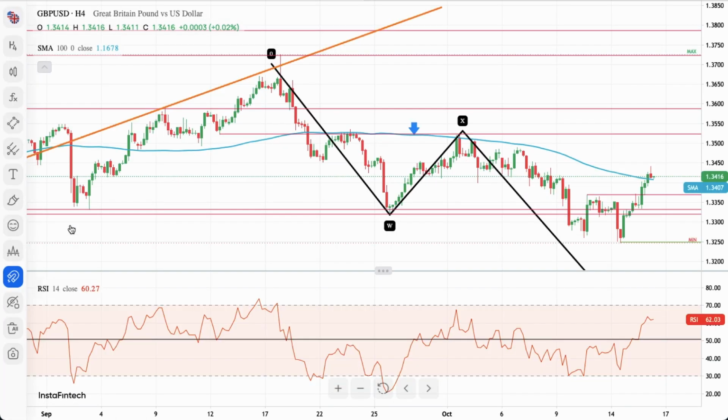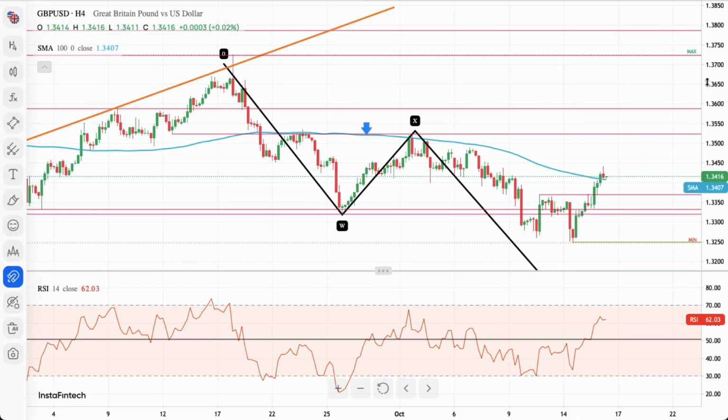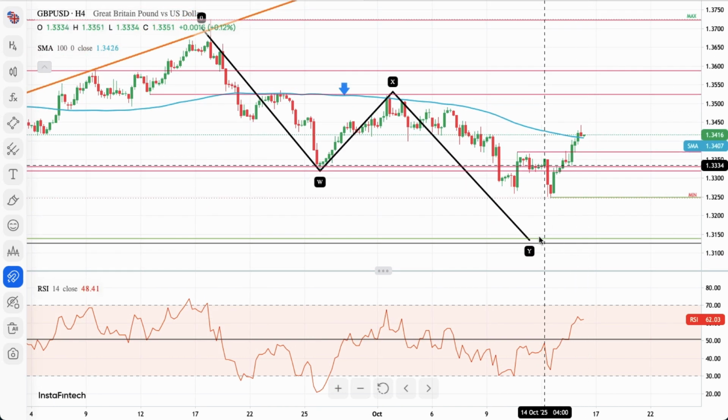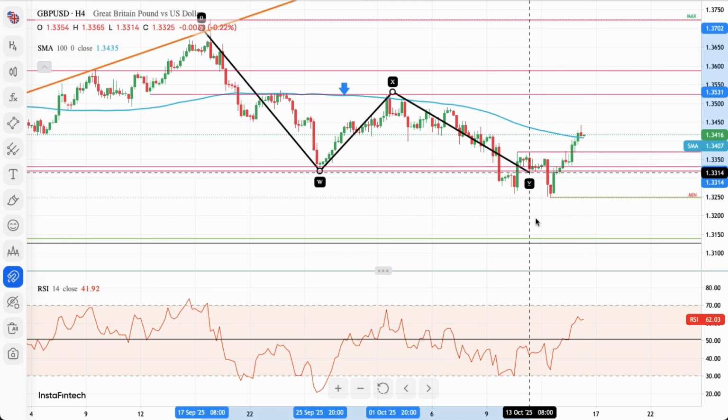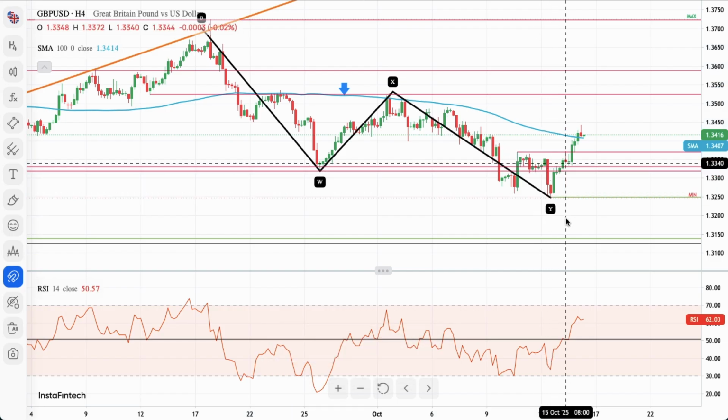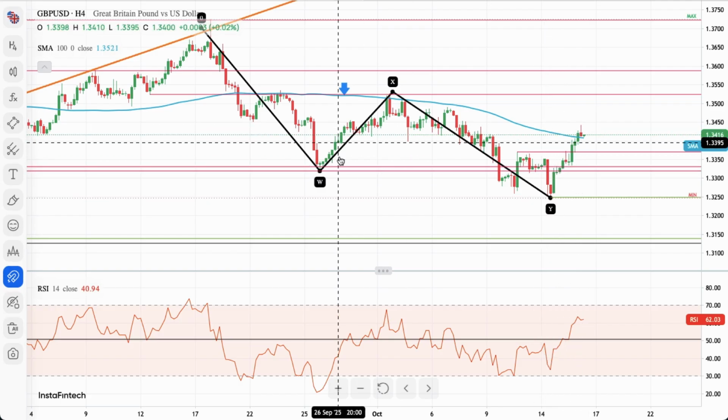So next, British pound ahead of the data. British pound went up again, and that might be the same situation. These markets are moving very similarly. So this market here, W, X, and Y. This one is shorter than this.